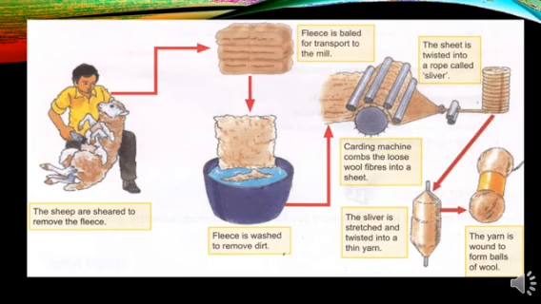It's making it into a sheet, and after that, that sheet is twisted and converted into a rope-like structure called sliver. Now sliver is nothing but a bundle of fibers. Now that bundle of fiber is ready to be converted to yarn, and from the yarn you can convert that into fabric. So that is how wool is obtained from sheep. This is just a simple diagram which is showing you that.